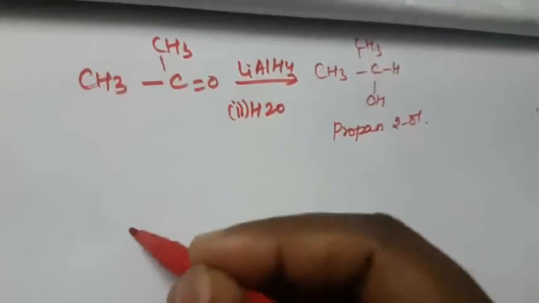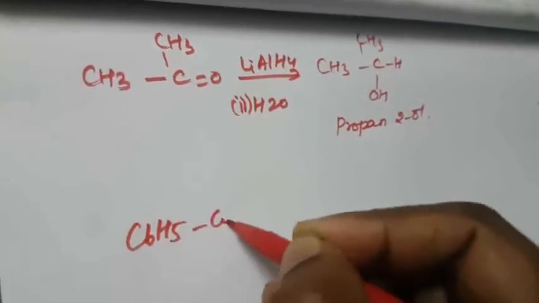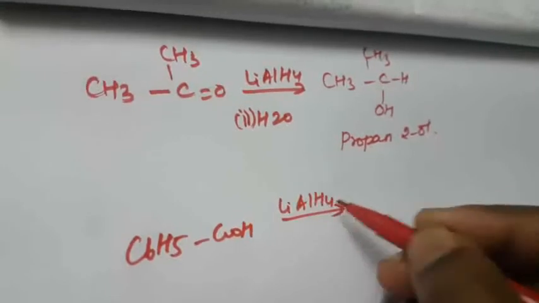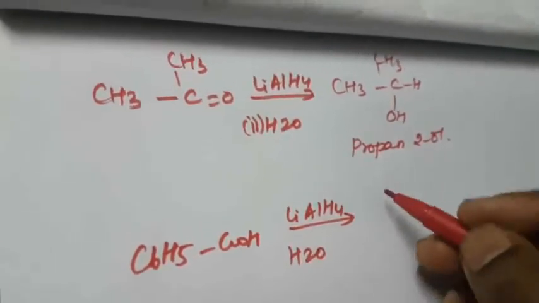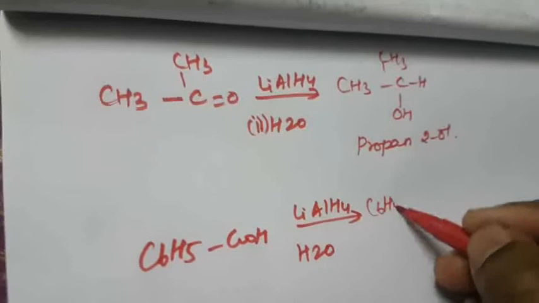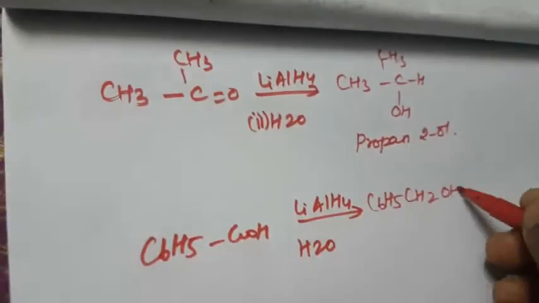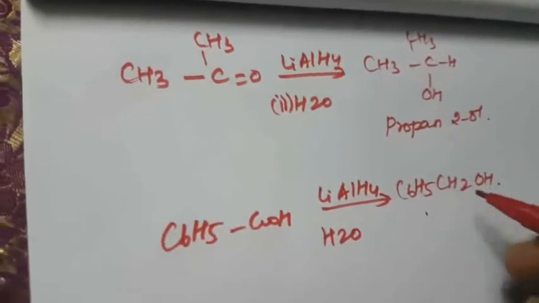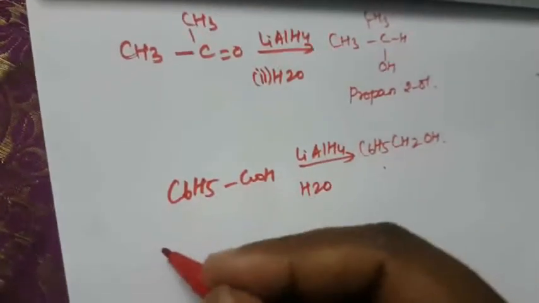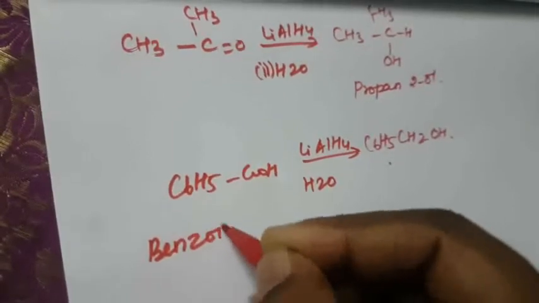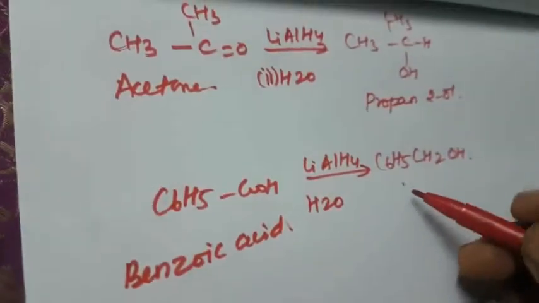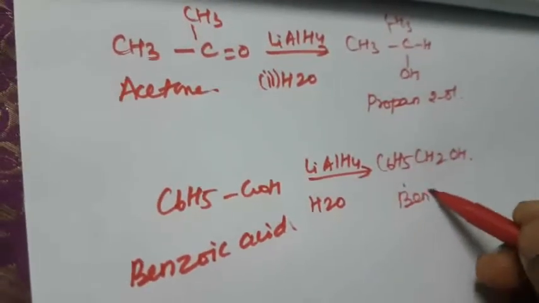Okay, so next one is benzoic acid. What is benzoic acid? C6H5COOH, lithium aluminium hydride, then H2O. So again C6H5, CH2OH. Benzoic acid is converted into phenyl methanol, so benzyl alcohol. Okay, so the benzoic acid is reduced to benzyl alcohol.